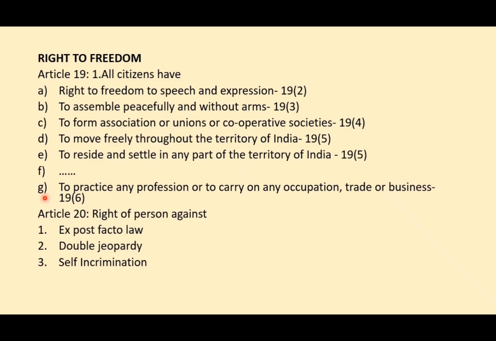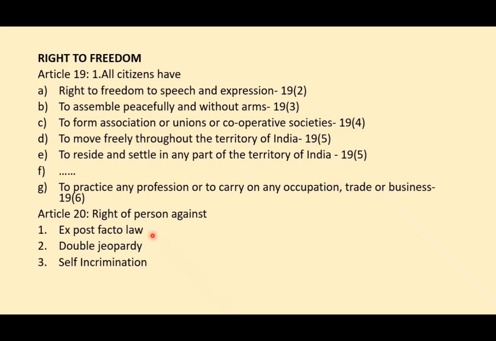Then moving on to Article 20, it also provides three types of rights. The first one is ex post facto law. It says that no person shall be convicted of any offence except for the law which is in force in India.